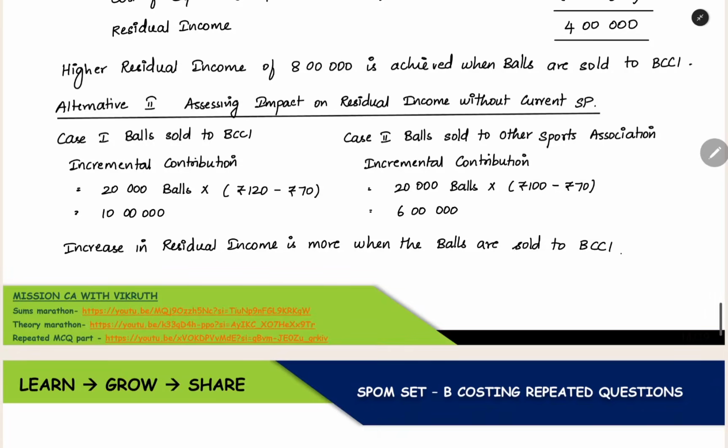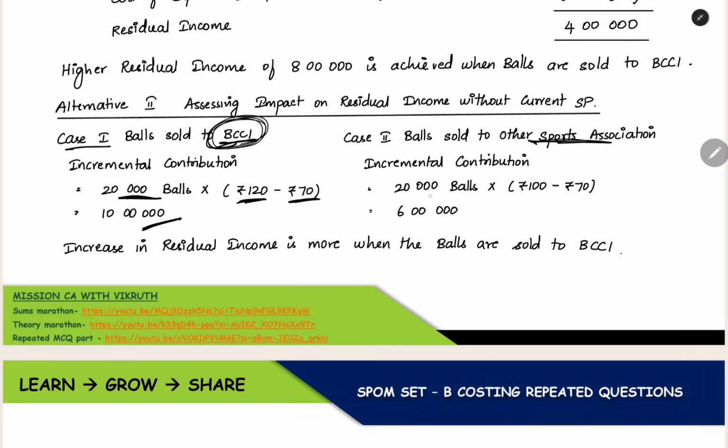Now we can see the second alternative, where we find the impact on residual income without the current selling price. This 90 rupees we are not going to assume. For those 80,000 units we do not have the selling price. In case 1, the extra 20,000 units we are going to sell to BCCI. In these 20,000 units, what will be the contribution? 120 selling price minus variable cost 70. 10 lakh will be the additional contribution when we are selling the units to the BCCI.